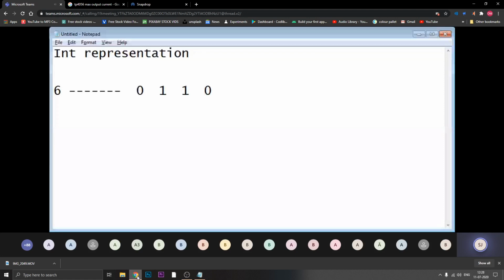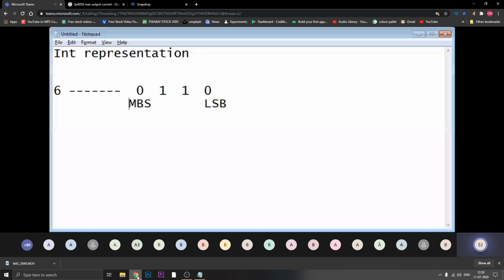Now, how exactly is it represented? Why is it called 6 itself? For that purpose, you have a conversion system from integer to binary or binary to integer. The last bit is called the least significant bit, LSB. I'll write below that LSB, least significant bit, and this 0 at the front is the MSB, most significant bit.